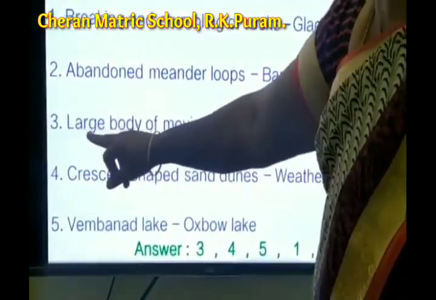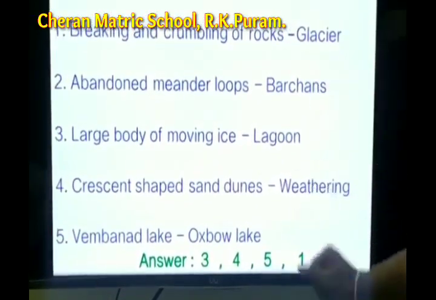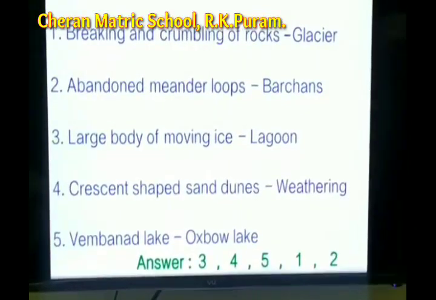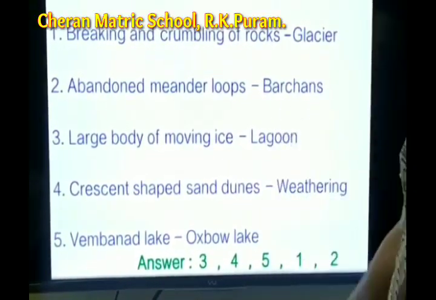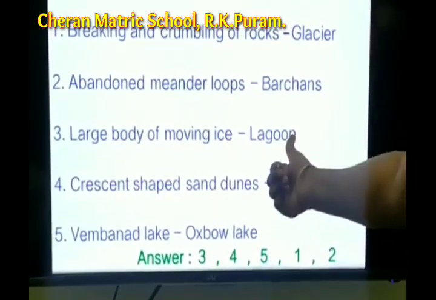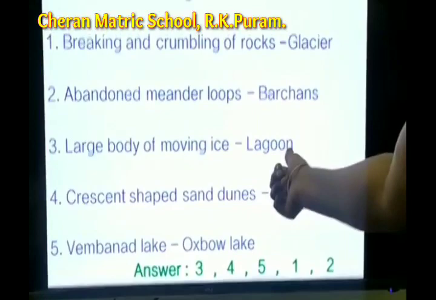The third one, large body of moving ice. It is known as the glacier. And then the crescent-shaped sand dunes. It is known as the Barchans. The fifth one, Vembanad Lake. That is the lagoon. Vembanad Lake is an example of the lagoon.